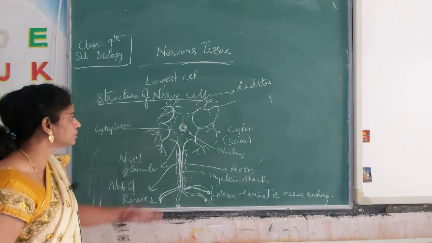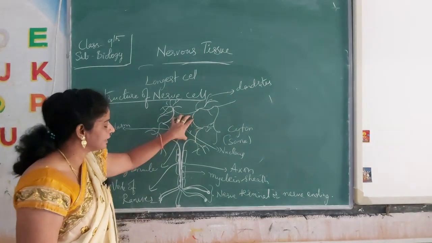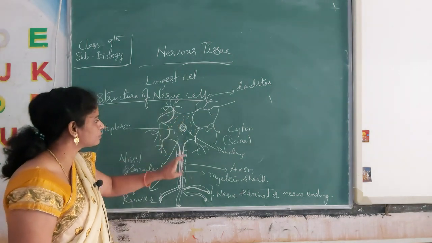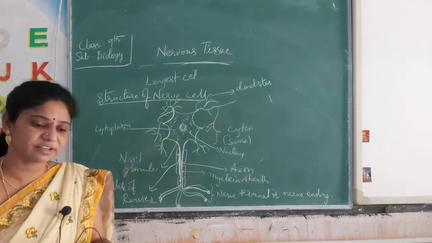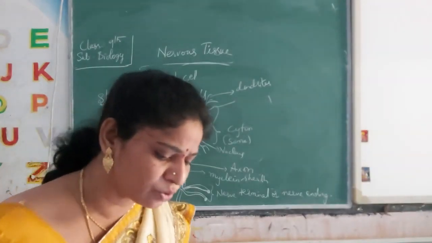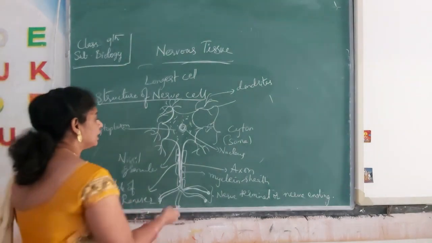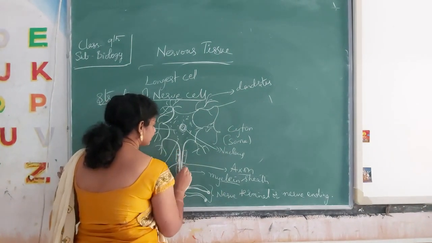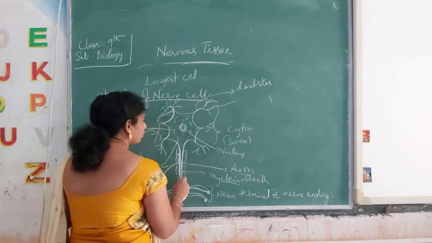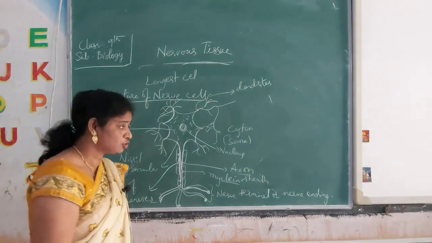So this is about the structure of the nerve cell: dendrites, cyton, where the head is called the cyton, as well as the nucleus, axon, nodes of Ranvier and nerve terminal. The axon and myelin sheath are also filled with certain fluid. See here, this is mainly carrying the information. This is the longest cell. So how will it carry?